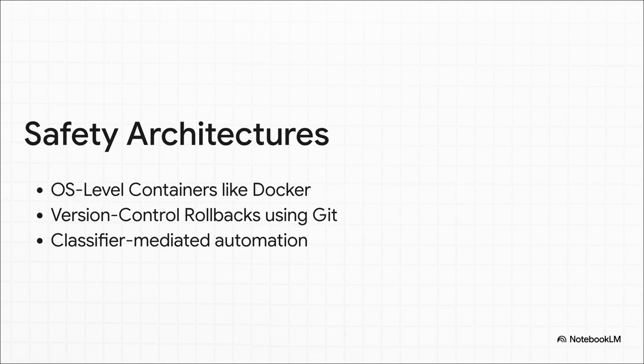And maintaining this structured lineage relies on strict isolation boundaries. We are not talking about some fragile prototype environment where a bad prompt crashes the whole app. Production requires real recovery mechanisms, OS-level containers like Docker, version control rollbacks using Git so you can reverse any bad change, and classifier-mediated automation for safe tool execution. You are building multiple, robust layers of safety rather than just hoping a single boundary holds up.